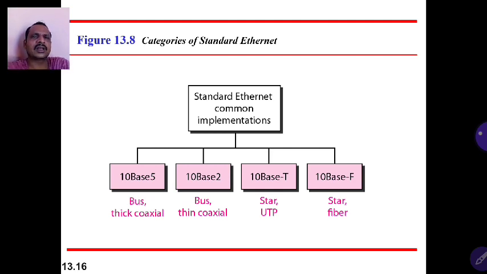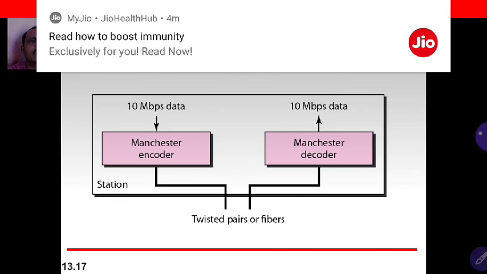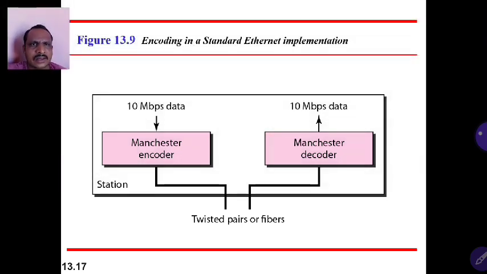10Base5 is used with a bus topology with a thick coaxial cable. 10Base2 is used with a bus topology with a thin coaxial cable. 10BaseT is used with a star topology with unshielded twisted pairs (UTP). Then 10BaseF is used with a star topology with fiber implementations. All four use the same kind of encoding method, the Manchester encoding technique, for all standard Ethernet implementations.